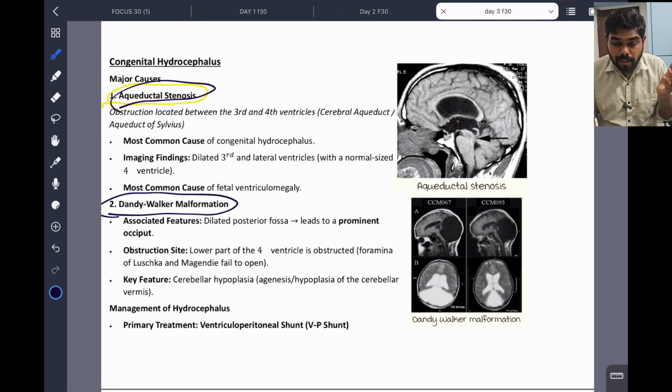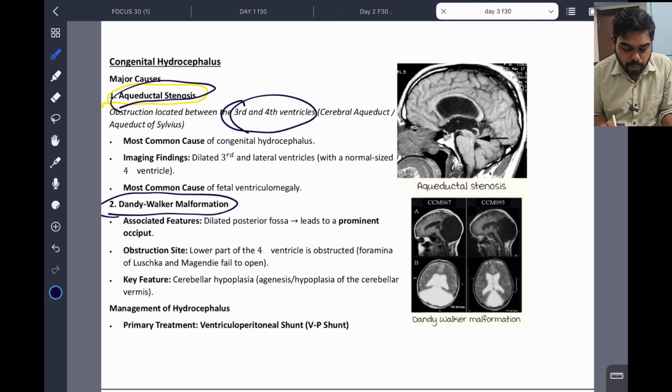So stenosis in the aqueduct of Sylvius. The obstruction is located between the third and fourth ventricle, in the cerebral aqueduct or aqueduct of Sylvius. This is the most common cause of congenital hydrocephalus, nothing but aqueductal stenosis. And in the imaging finding, you can see there is a clear-cut stenosis here.